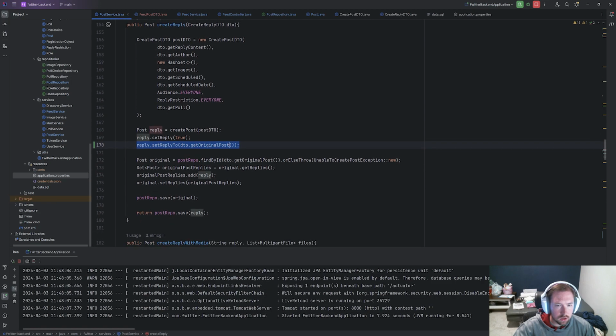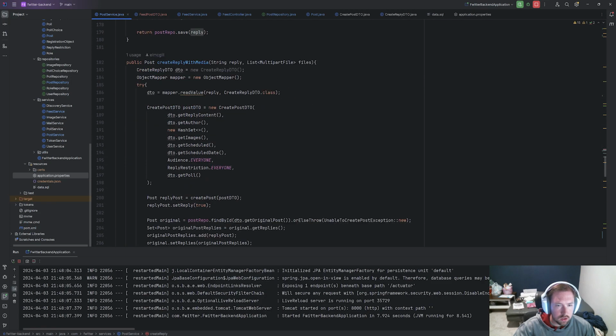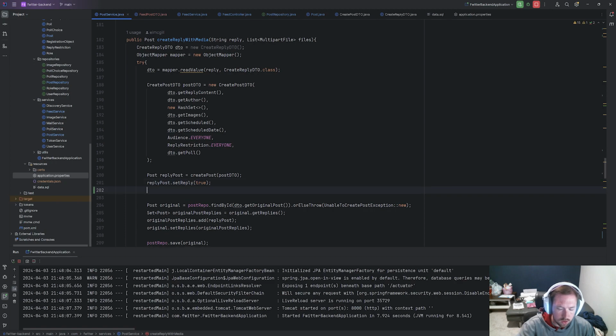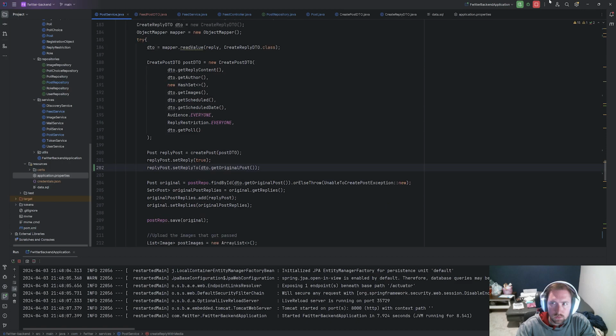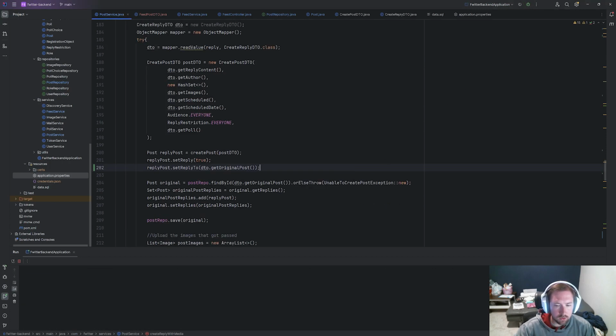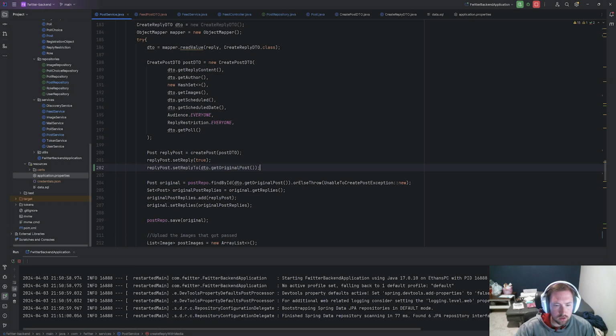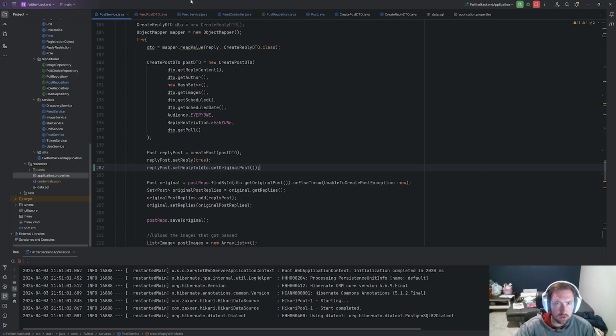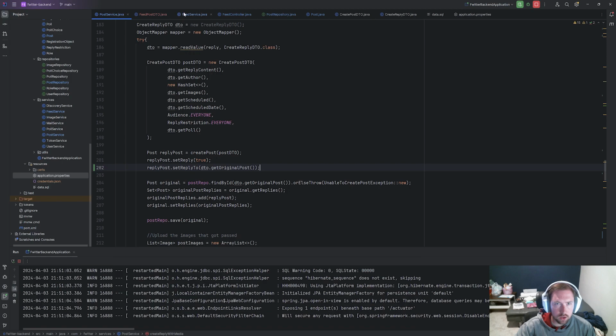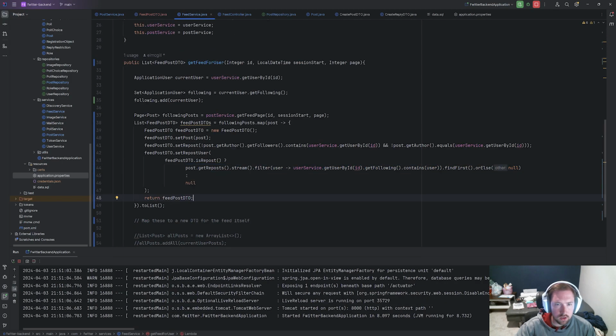We need to do the same thing here. Let's copy this and go down to our reply with media. I was sitting there forever trying to figure out what the heck was going on, but it's already this. And then I guess it's reply post dot set this, and maybe this isn't DTO. Okay, that's fine. Let's refresh this again. And now let's try to make a reply. Actually, let's go into our feed post service where we create the reply, and I want to set the reply.